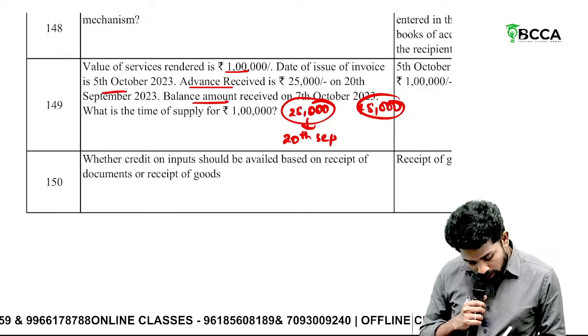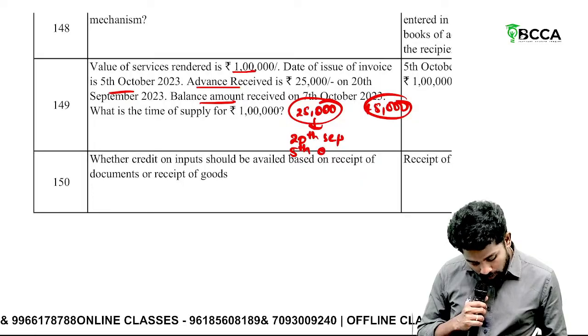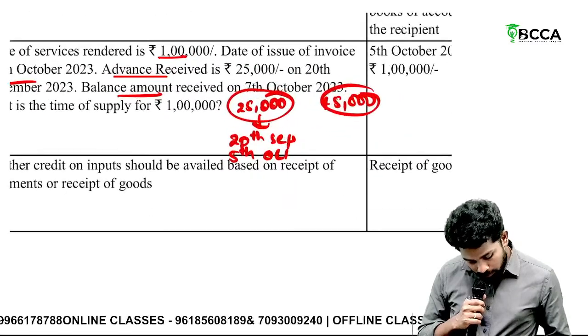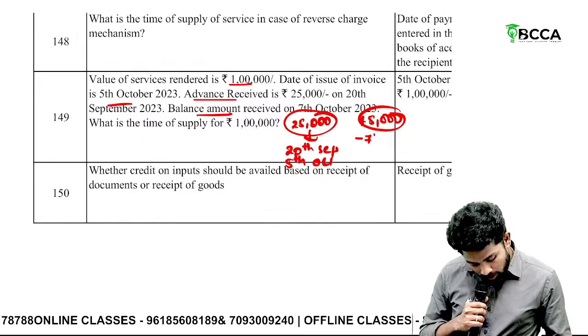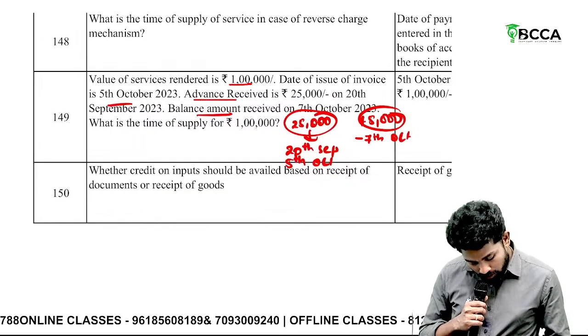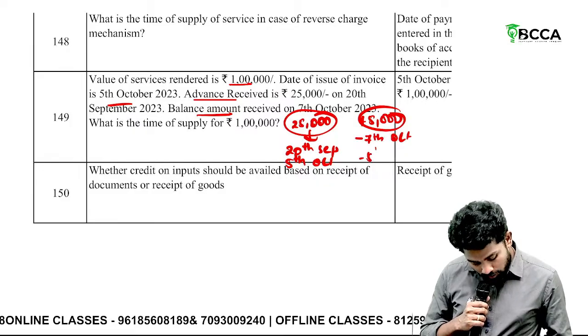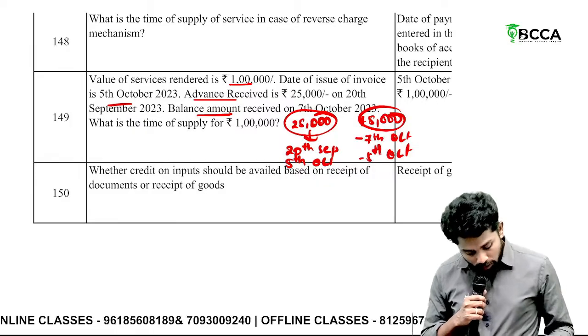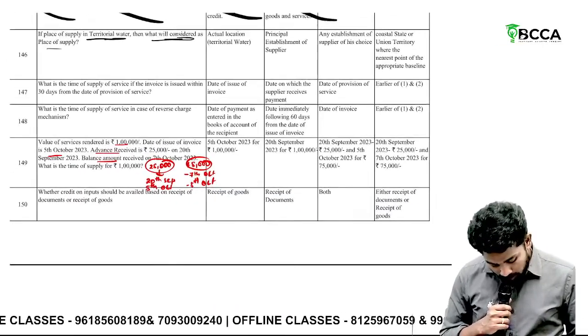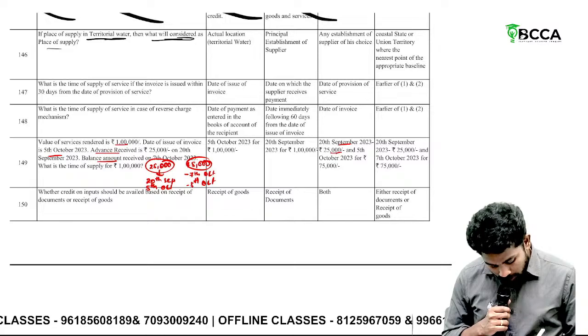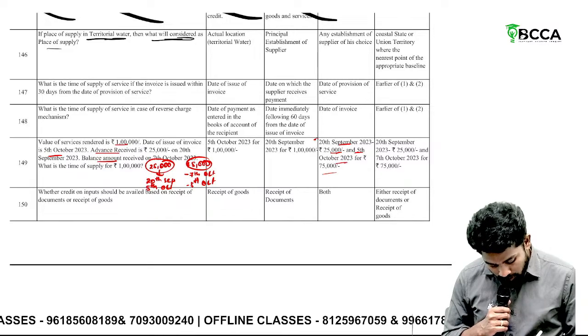Whereas invoice is issued on what? 5th October, which is earlier than 20th September. Whereas for this other 75,000, payment is received on what? 7th October. Whereas invoice is on what? 5th October. So for 75,000, 5th October. For 25,000, 20th September. See, 20th September for 25,000 and 5th October for 75,000. This is the correct answer.